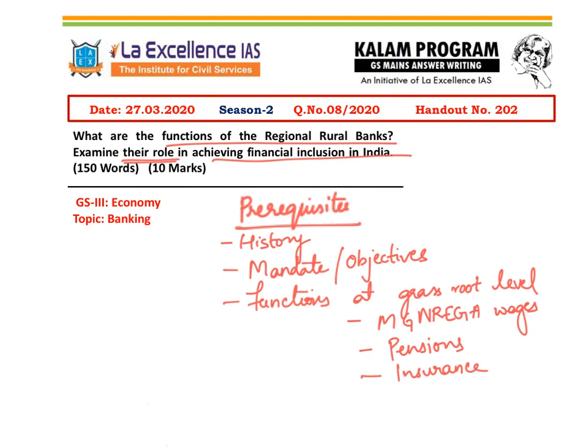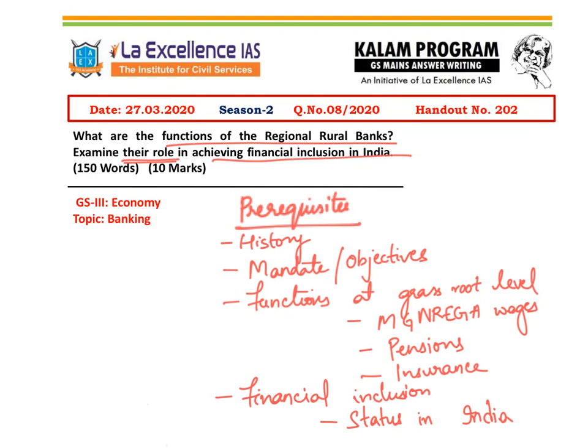And then to answer the second part of the question, we also need to know what financial inclusion is, what is the meaning of it, and what is its status in India. What do you understand by financial inclusion? Is it just that every person or every family needs to have a bank account? It is not just that. It is about access to credit, access to insurance services, access to financial literacy, that is financial advisory services. So all these things come under financial inclusion. You need to have a clear-cut definition of what financial inclusion means, and then you also need to know what is its status in India.